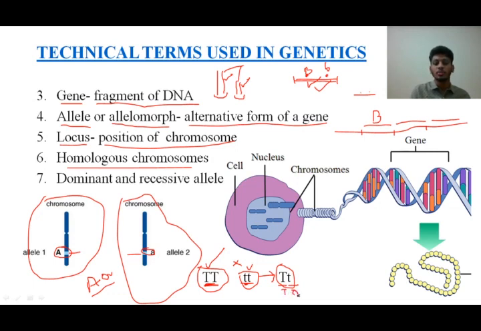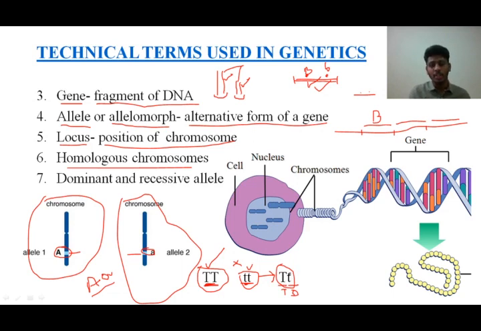But in this individual, the particular plant cannot be both. At the same time, we cannot be tall, and at the same time, we cannot be dwarf, right? So here, any one allele will express among this gene. This gene corresponds to the height of the plant. Among them, you have capital T and small t. Among them, any one will express.